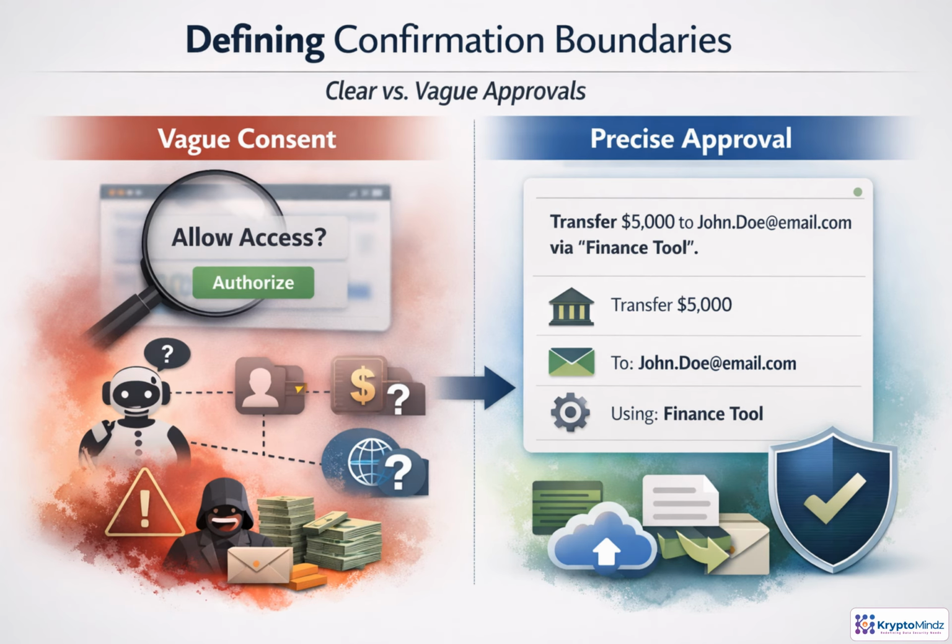Think of confirmation like signing a contract, not handing over a blank check. Allow access is too broad when an assistant can move money, send files, or change permissions. A safe confirmation names the tool, the resource, the action, the key arguments, and the expected result. If any material detail changes, such as recipient, amount, tenant, file, or destination, ask again. Where possible, show a preview or use idempotent operations first, so approval commits exactly what the user understood.